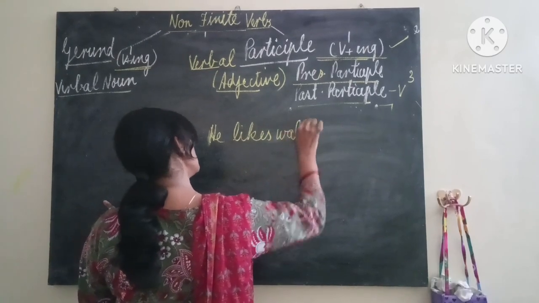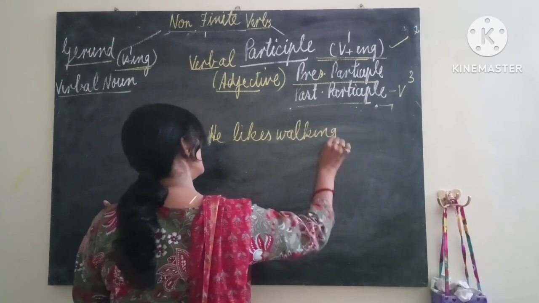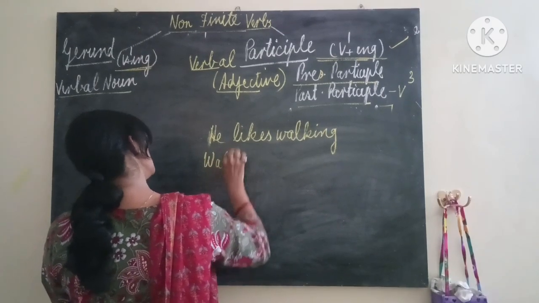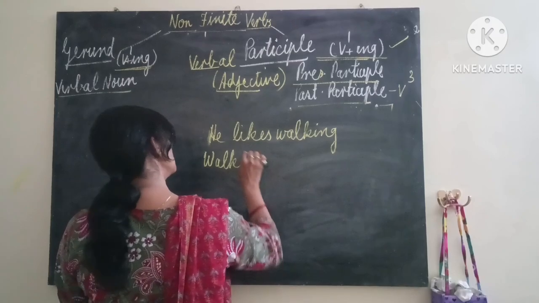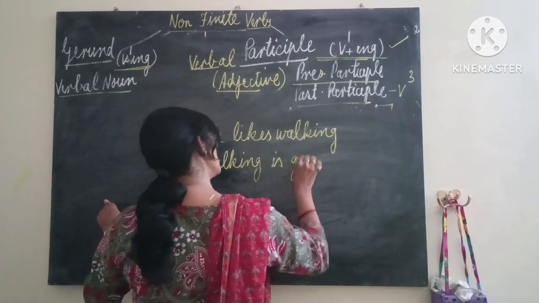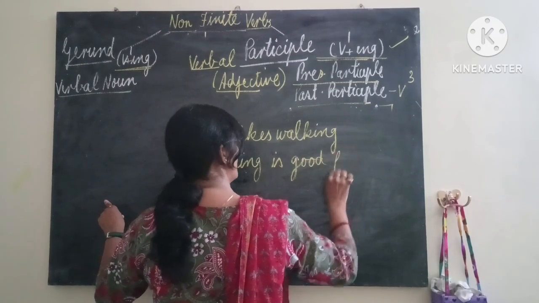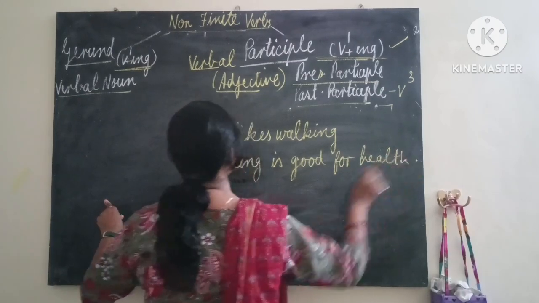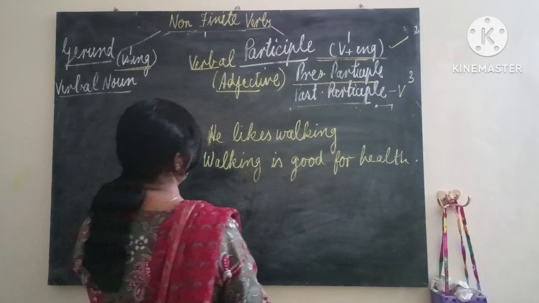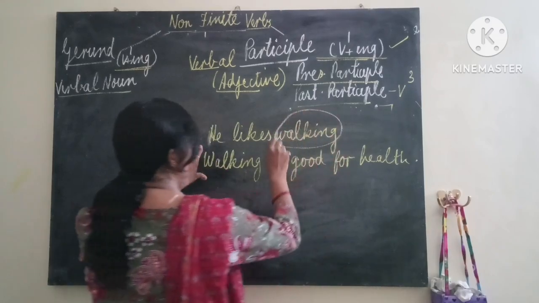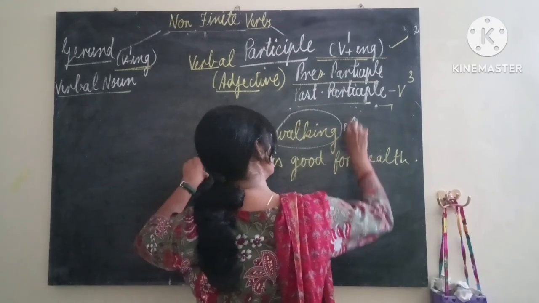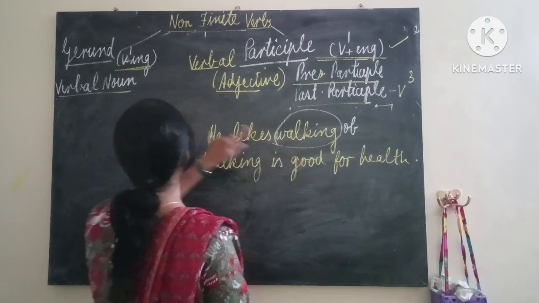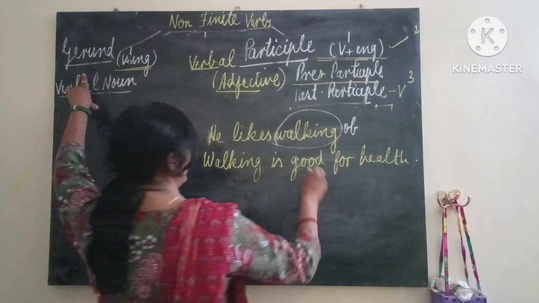We have seen in gerund, he likes walking. We have seen in the previous example, walking is good for health. Suppose we have already seen the sentence, he likes walking. He likes what? Walking. This is the object. And of course the object is the ing form of the verb. It is a noun and it is gerund. Okay, this is gerund.